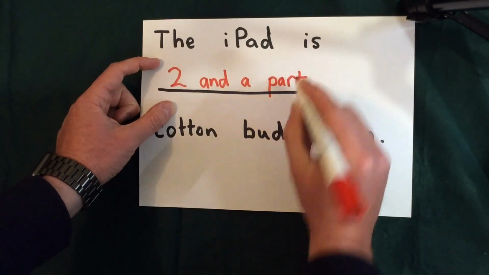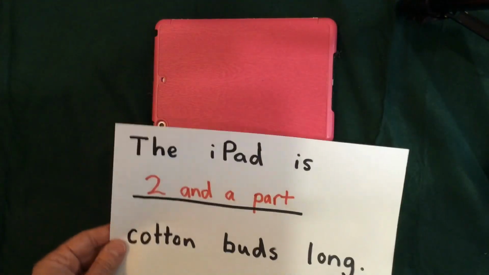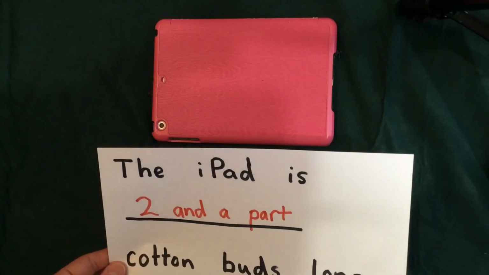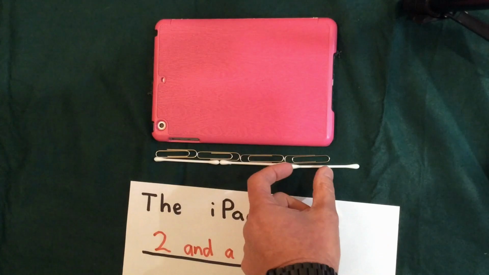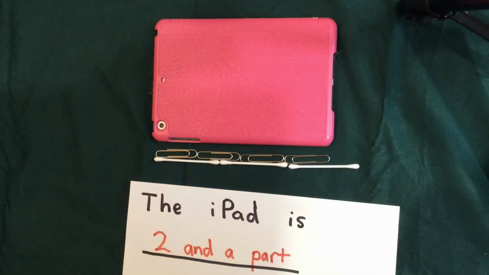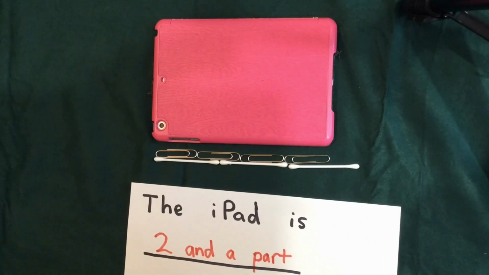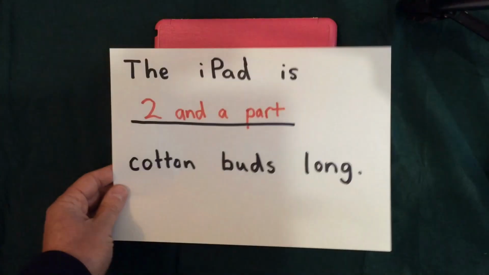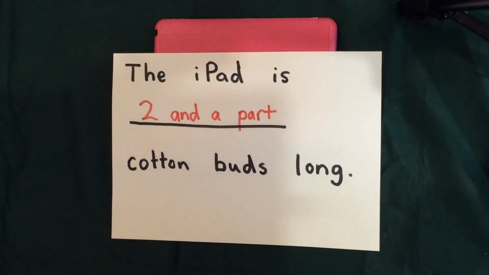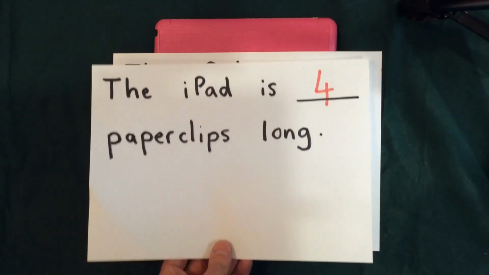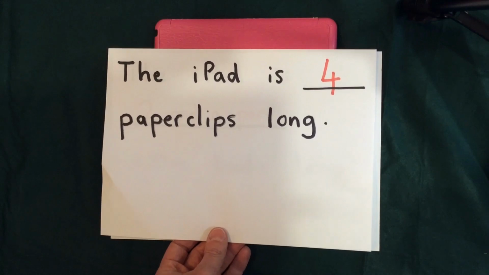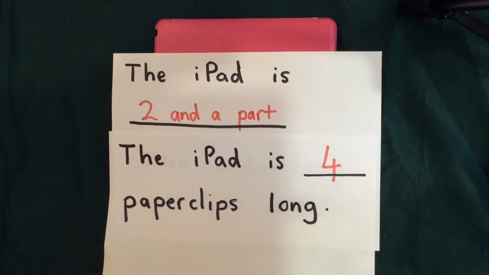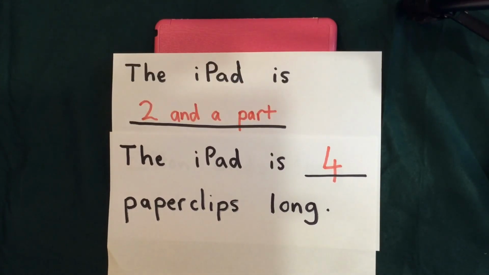So that means that it's longer than 2, but it's also not a full third one. We're using 1, 2, and a part of this one here. So when I've measured my iPad in 2 different ways, I've got that the iPad is 2 and a part cotton buds long, and the iPad is 4 paper clips long. So I've measured it 2 different ways.